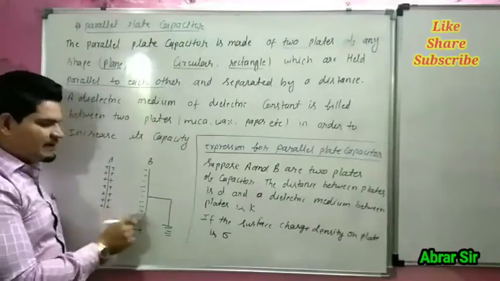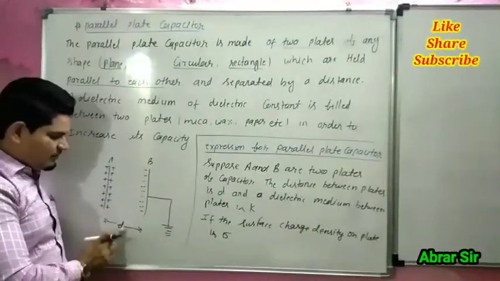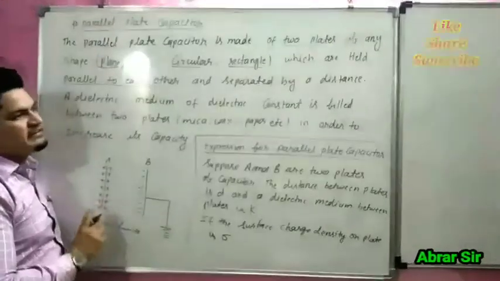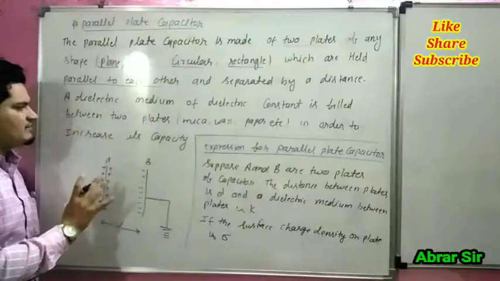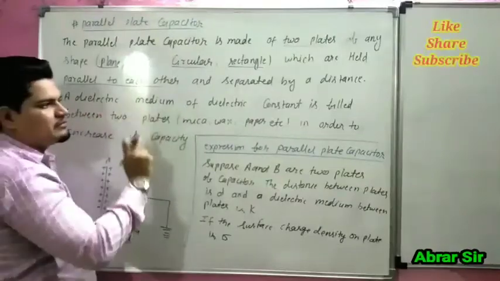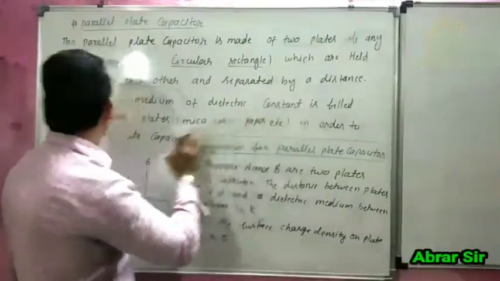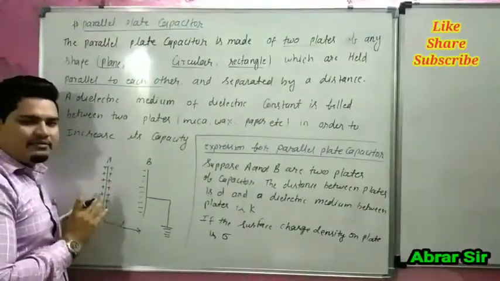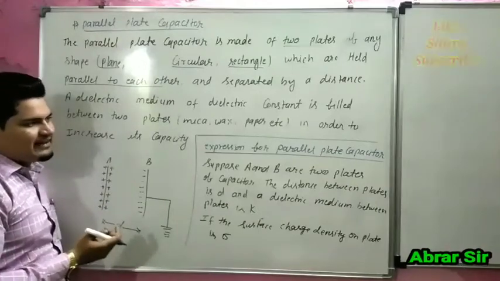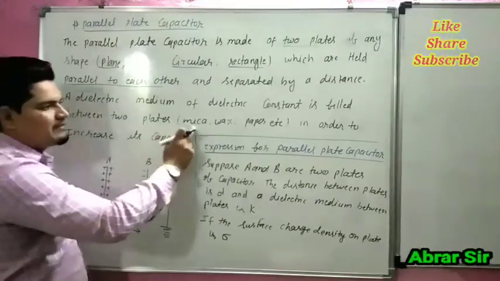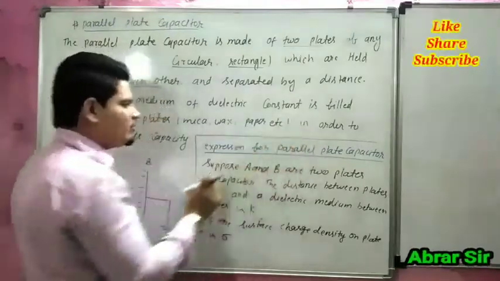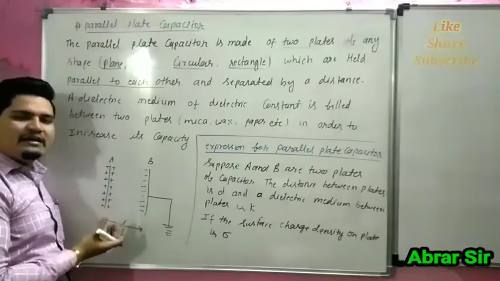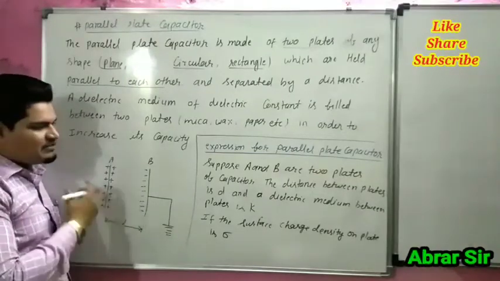The distance between the two plates may be represented by D or by R. A dielectric medium of a given dielectric constant is filled between the two plates. A dielectric medium like mica, wax or paper may be filled in order to increase its capacity. So we can increase the capacity of a parallel plate capacitor.